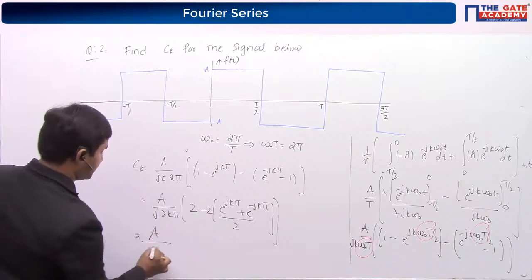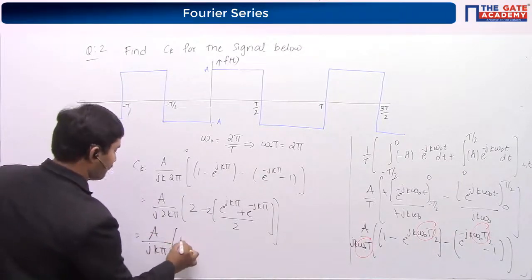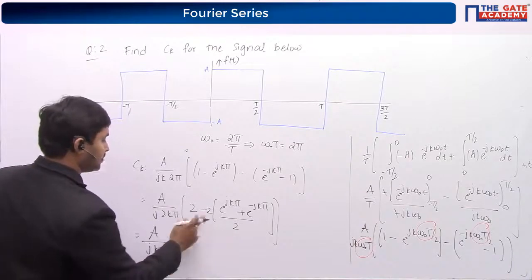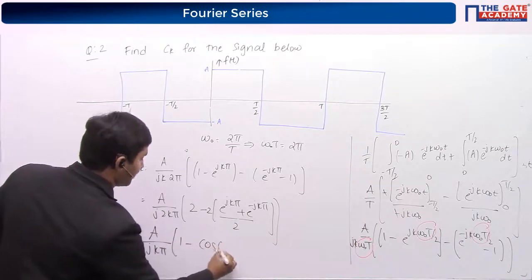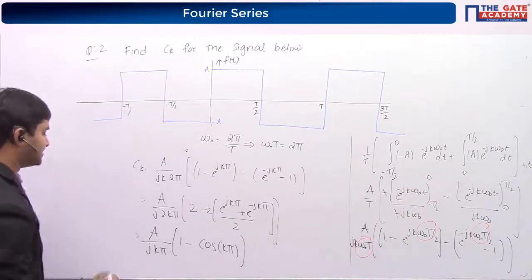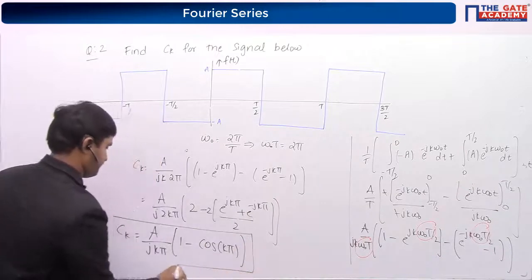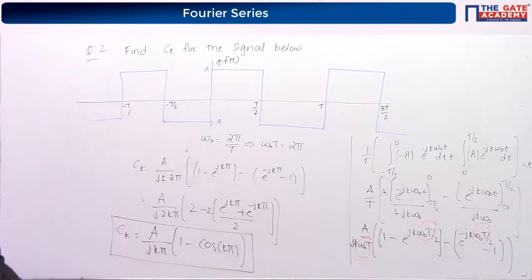So a by jk pi, 1 minus cos k pi. This is ck. ck is equal to a by jk pi, 1 minus cos k pi.